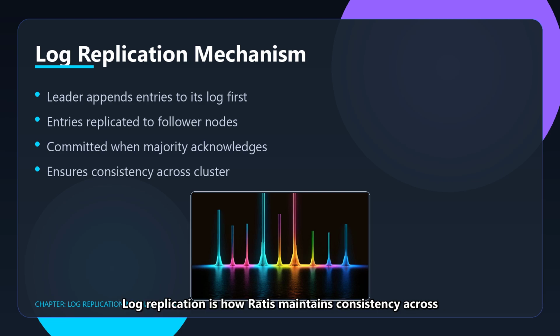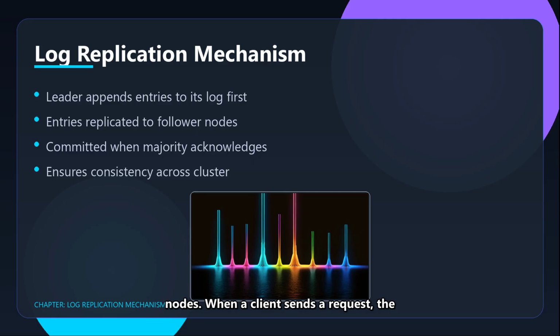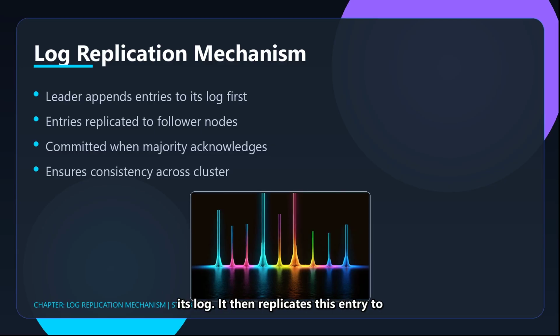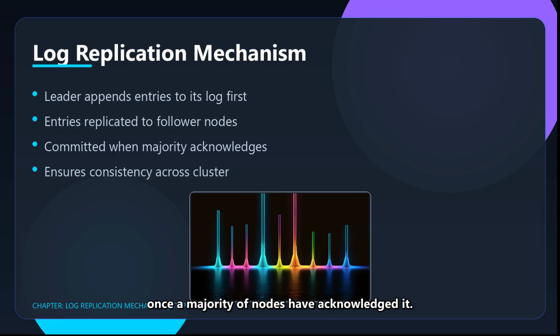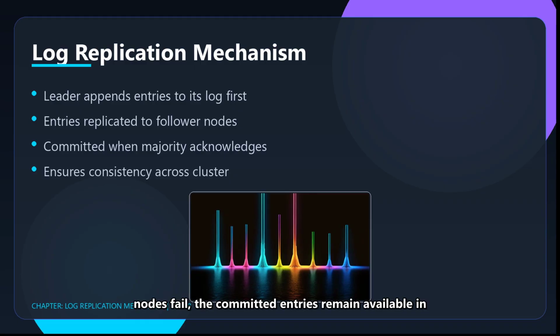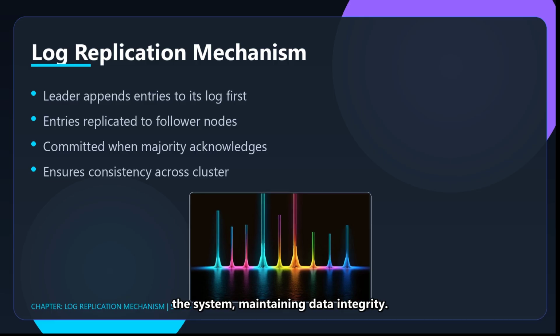Log replication is how Ratis maintains consistency across nodes. When a client sends a request, the leader appends it as a new entry in its log. It then replicates this entry to all follower nodes. An entry is only committed once a majority of nodes have acknowledged it. This majority requirement ensures that even if some nodes fail, the committed entries remain available in the system, maintaining data integrity.